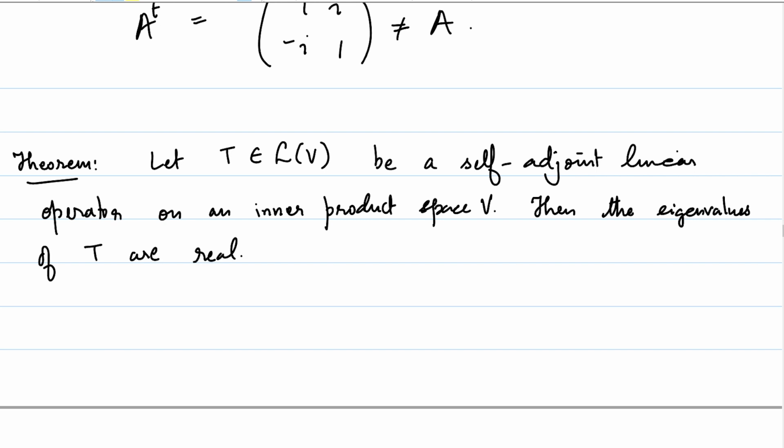So notice that if V is a real inner product space, then this theorem doesn't say much because the eigenvalues of T are necessarily real in that case. However, if you look at a complex inner product space, even in the case when the field of scalars is complex numbers, if you consider a self-adjoint linear operator on V, its eigenvalues should necessarily be real numbers. Of course, real numbers are complex numbers, so there is no contradiction there. It says that it has to be necessarily real. Let's look at a proof of this.